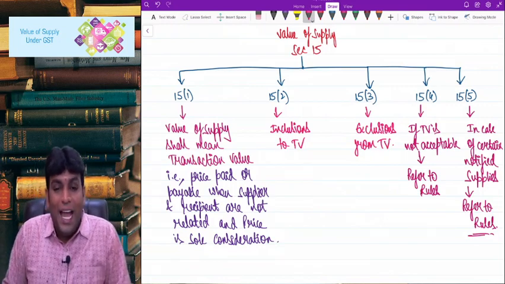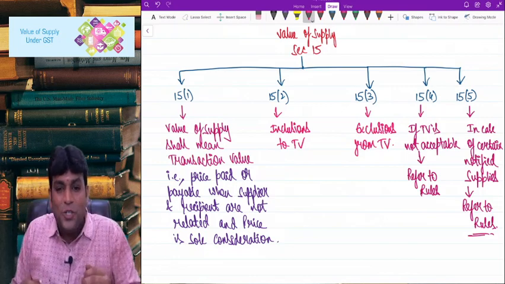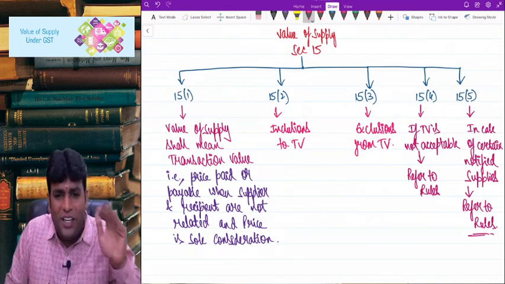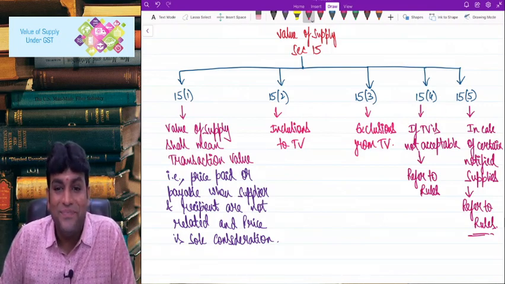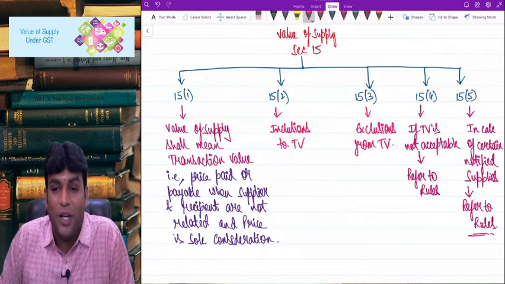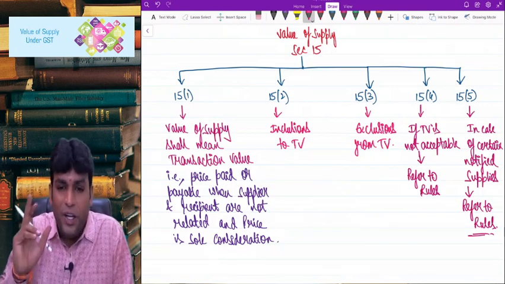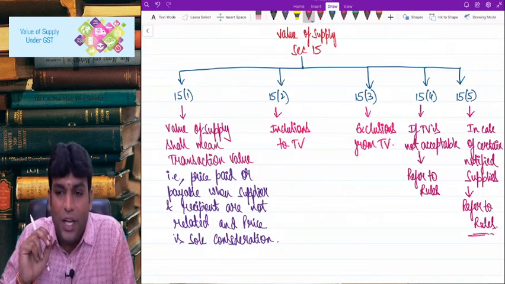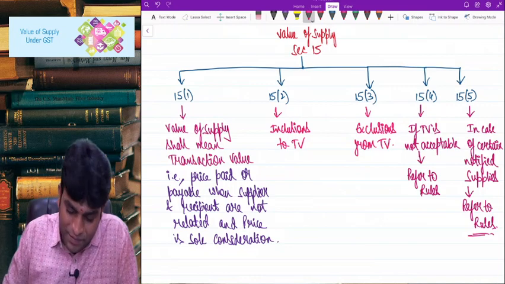That's important to know. And generally a question comes in the exam as to what all we will add to transaction value, what all we will reduce from the transaction value. On this basis, a question comes in the exam. So students should have a clarity of thought on how to answer this point. Clear? Come on. So 15(2) is what? Inclusions to transaction value. 15(3) is what? Exclusions from transaction value. See that, come on.